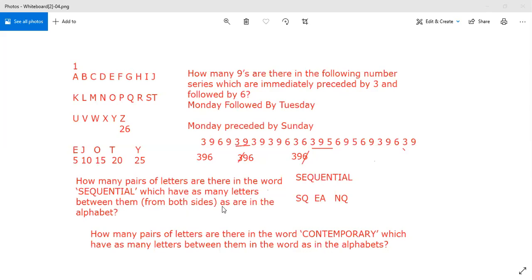In the same way, how many pairs of letters are there in the word contemporary which have as many letters between them in the word as in the alphabet? Okay, I am writing the word here.